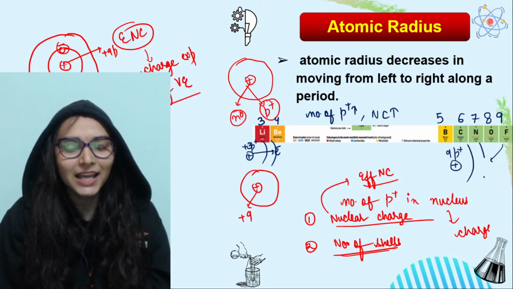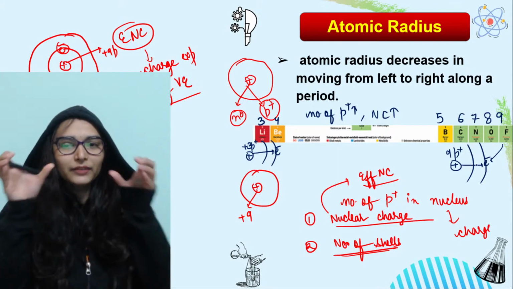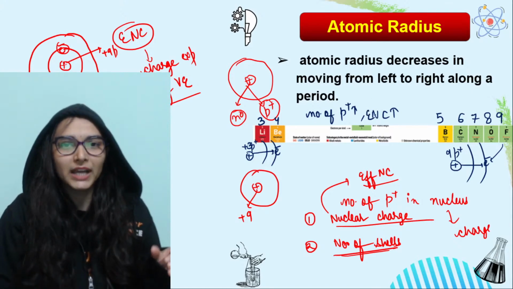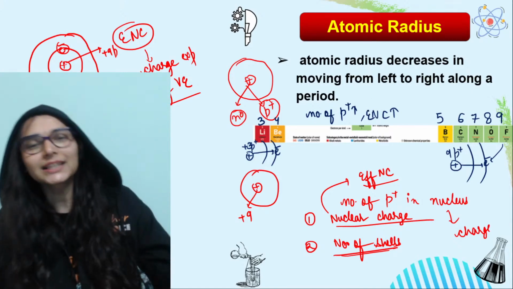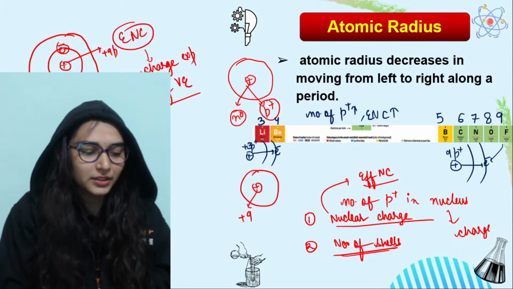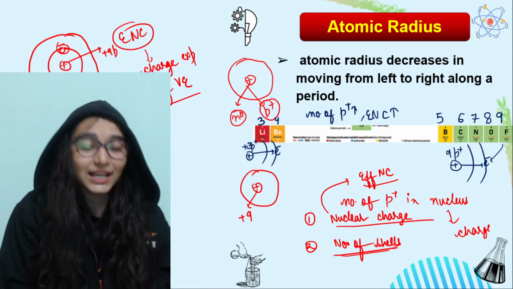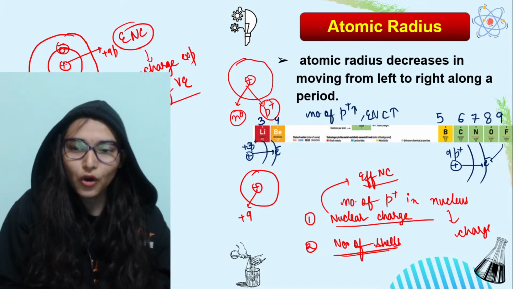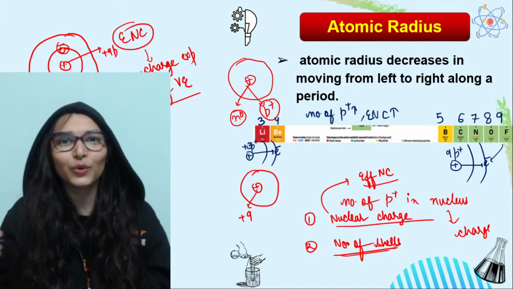You understand? 9 protons are attracting the valence electron. So in which of these do you think effective nuclear charge would be more? In the case of lithium or in the case of fluorine? बताओ. कहाँ पर ज़्यादा होगा effective nuclear charge? Lithium with 3 protons or fluorine with 9 protons?